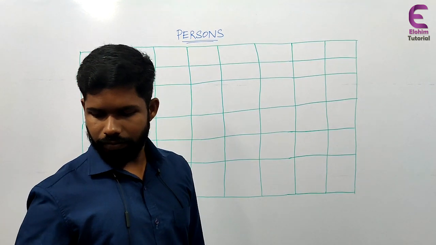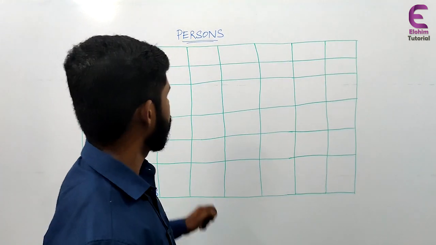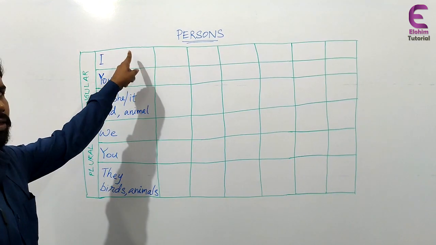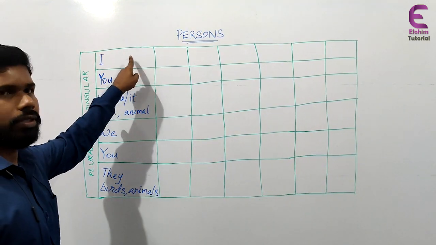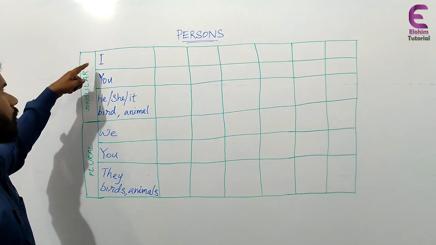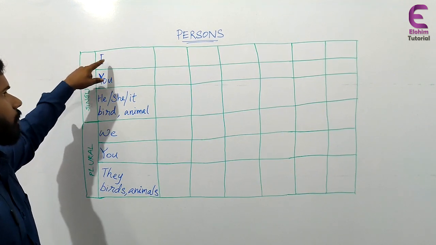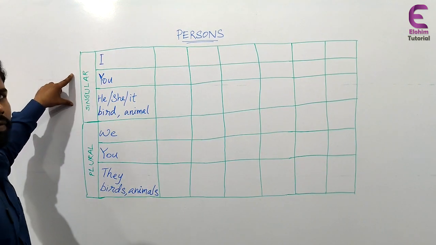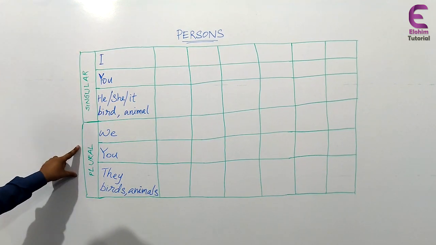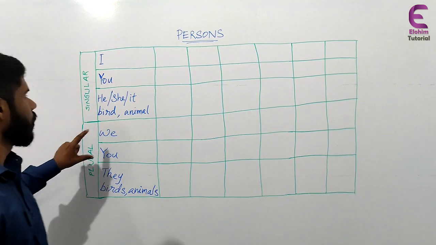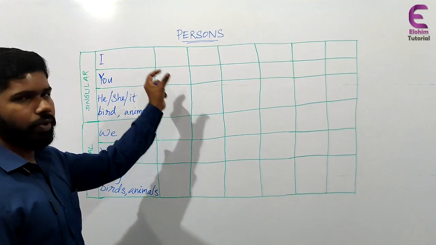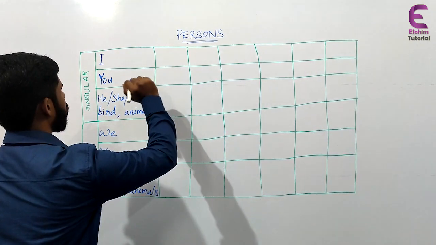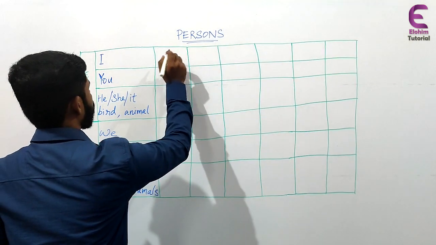Okay, next we are going to learn some of the things which come with these subjects or with these persons. I said there are three persons: first person, second person, and third person, and these are the singular forms of the persons, and these are the plural forms of the persons. And what are the things coming with these persons? First of all, we are going to look at do or does.